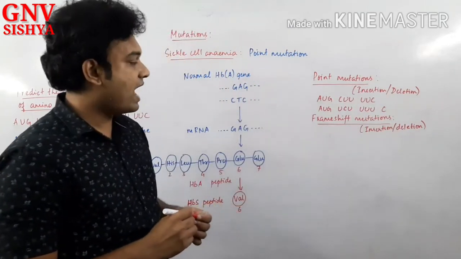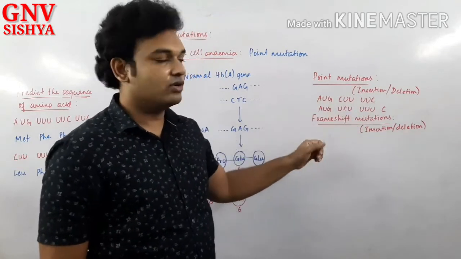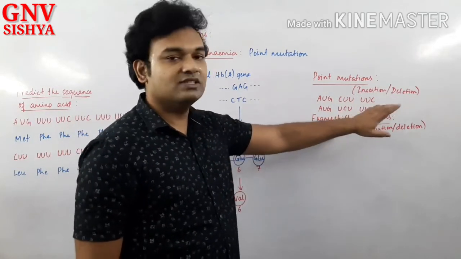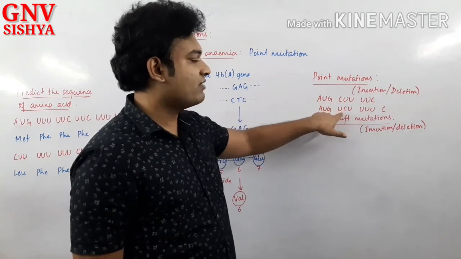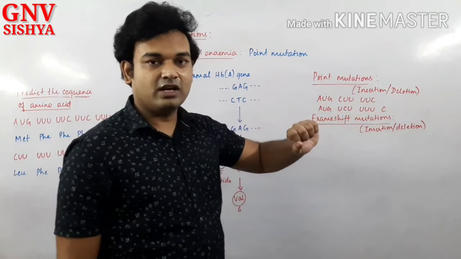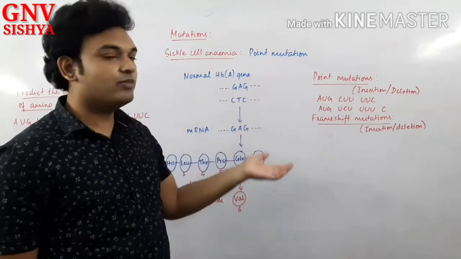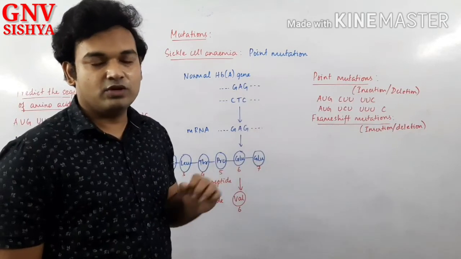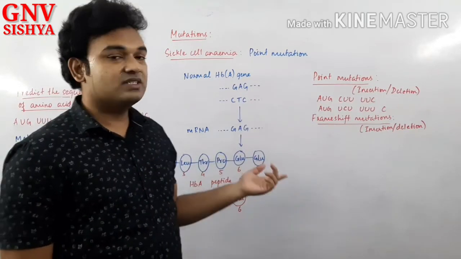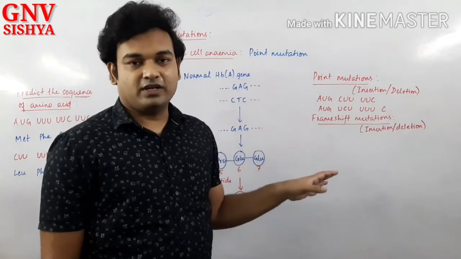So when you are going to add one nucleotide, or in the same way, if you delete one nucleotide, the codon sequence itself is affected. Instead of CUU, we have UCU. Instead of UUC, we have UUU. Correct? Are you able to understand? If they are able to represent the same amino acid, then it wouldn't be a problem. But if they represent different amino acids, then surely the whole sequence will be affected. Are you able to understand?